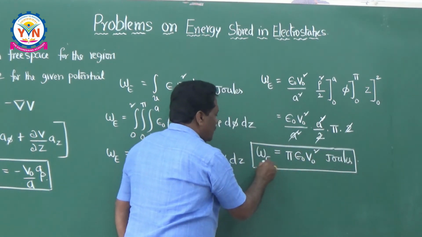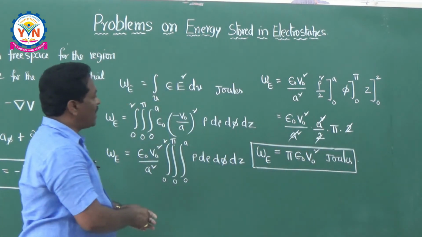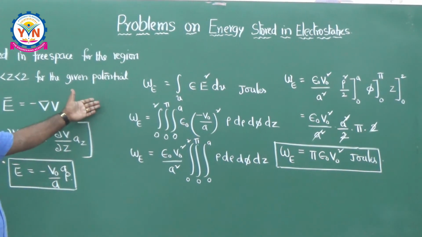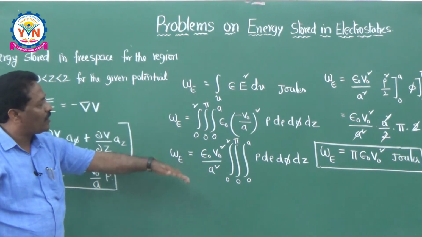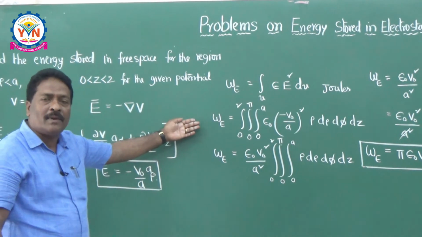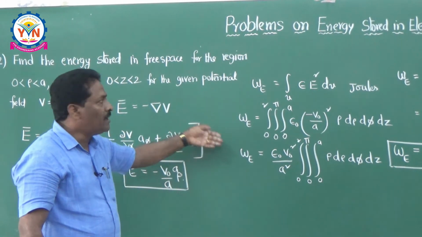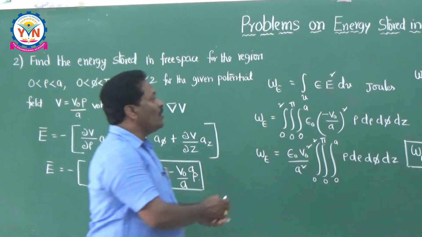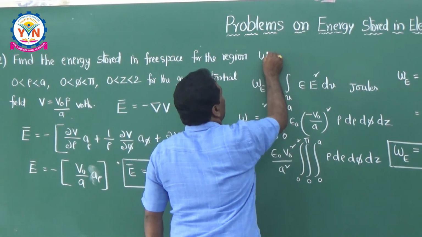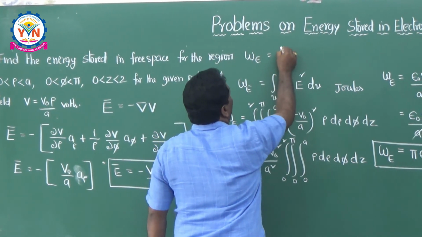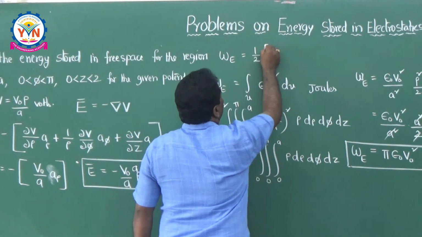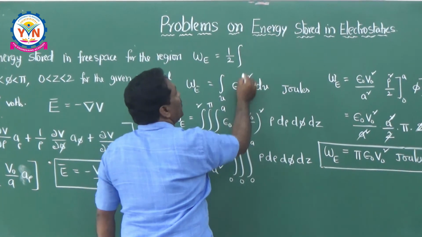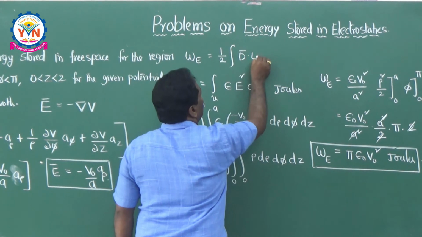So that's why it is very easy to calculate the energy storage in the system if you know the different types of formulas for this. In the previous problem you were given point charges. Here you have been given the potential concept. So in future also you can write W is equal to 1 by 2 integral epsilon, that is D bar dot E bar into dV.